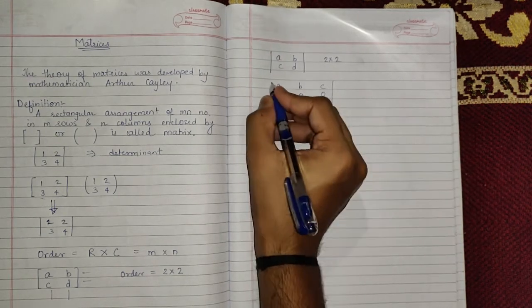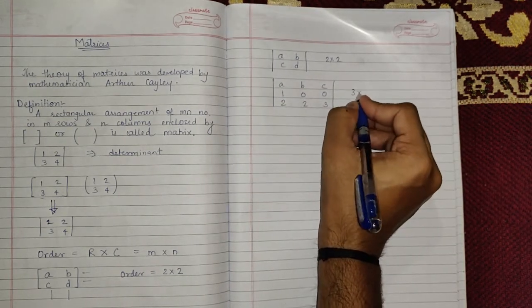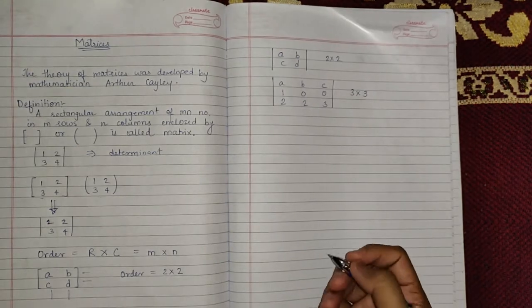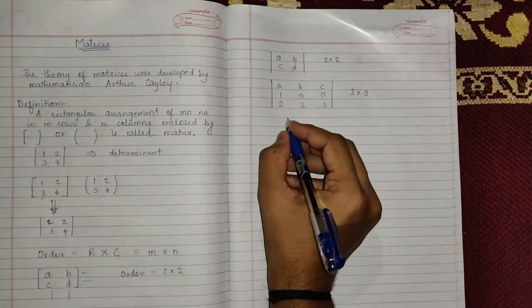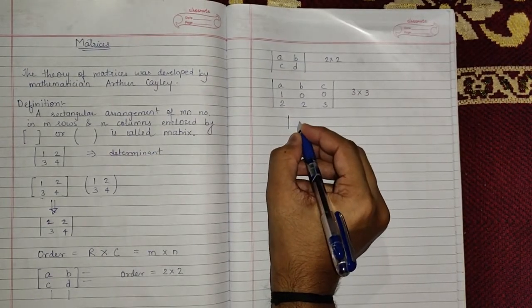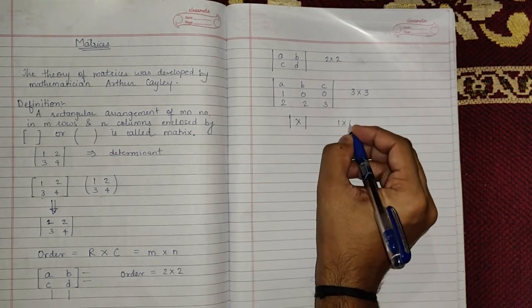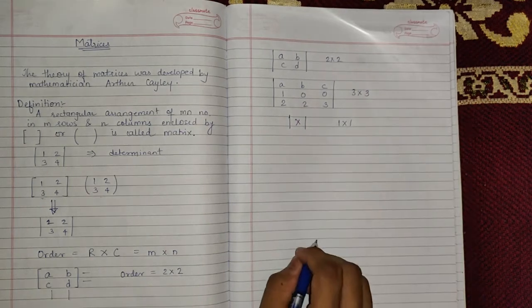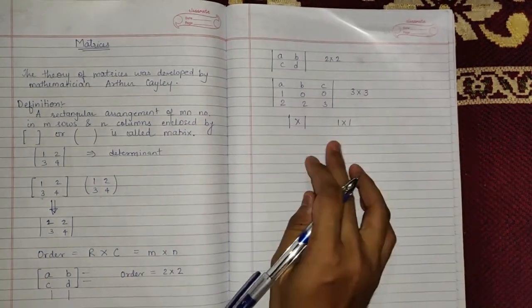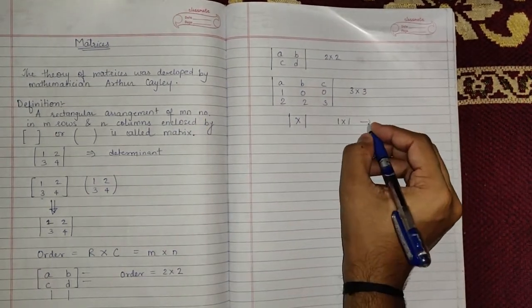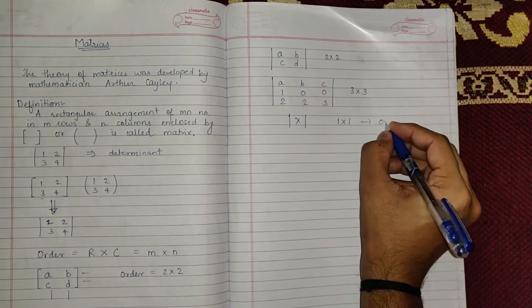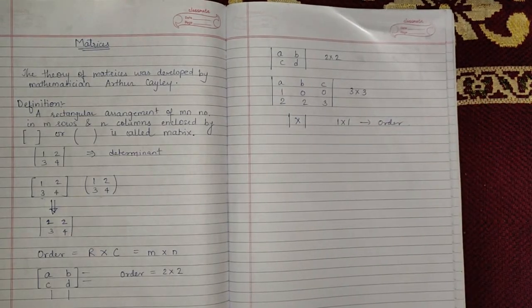of order 3 by 3. Okay. So here also, if I write x, this is also a determinant of order 1 by 1, one row and one column. So these are all determinants of order 1 by 1, 2 by 2, 3 by 3.